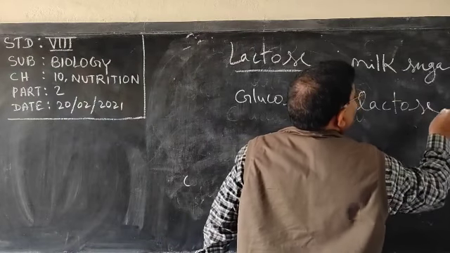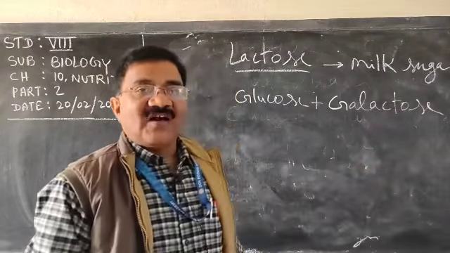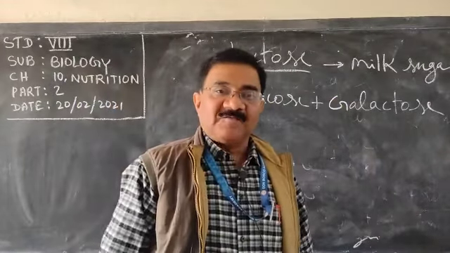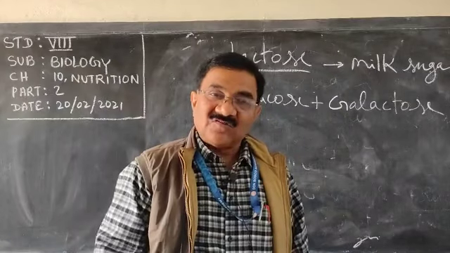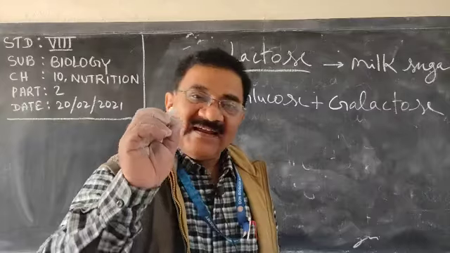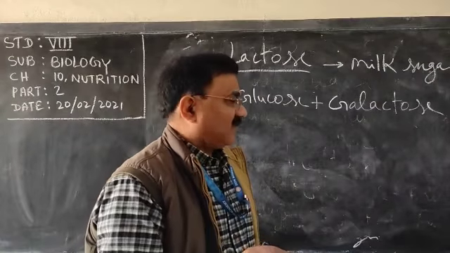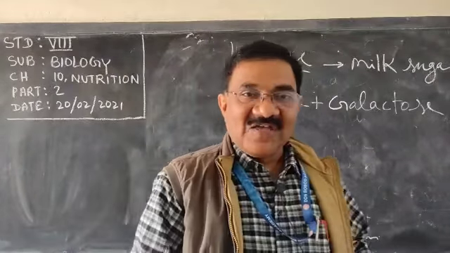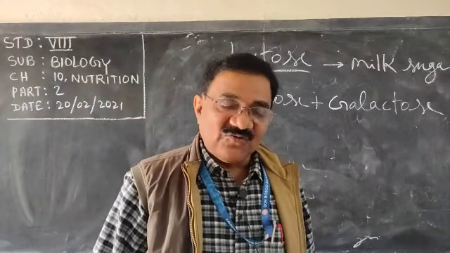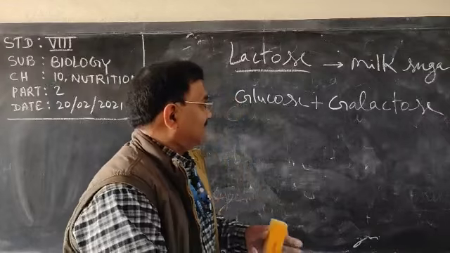When these two sugars are added, lactose is formed, and lactose is present in milk. So when we drink milk, it tastes a little sweet. So that part is clear. One type of carbohydrate, that is sugar, we have understood.